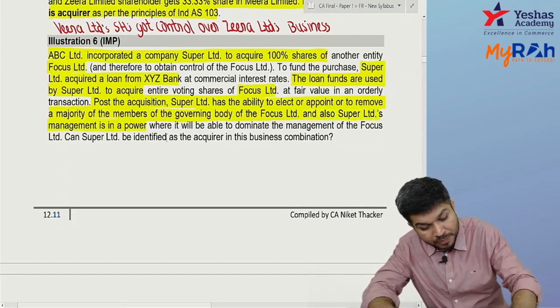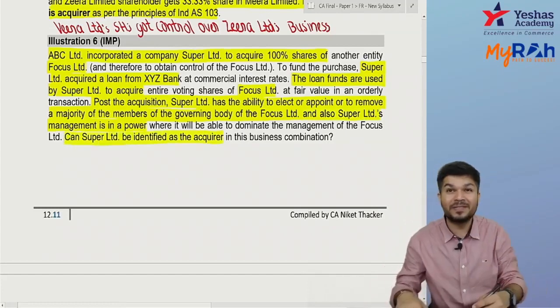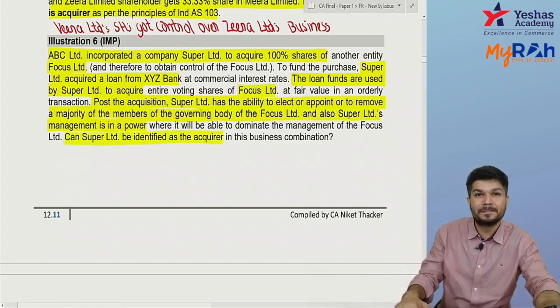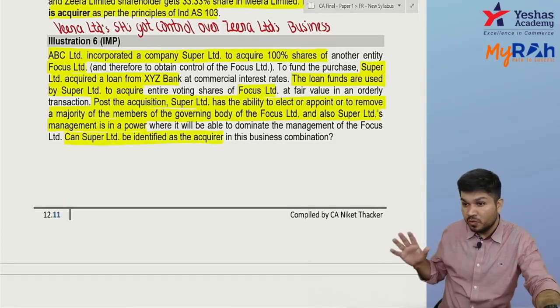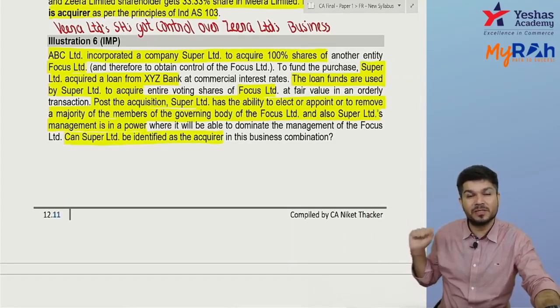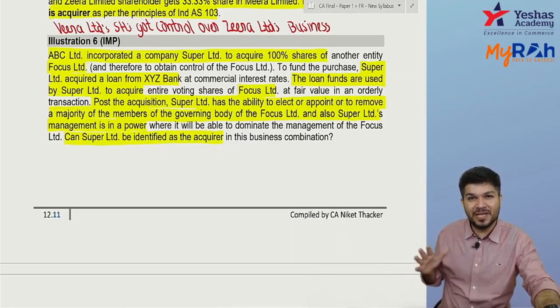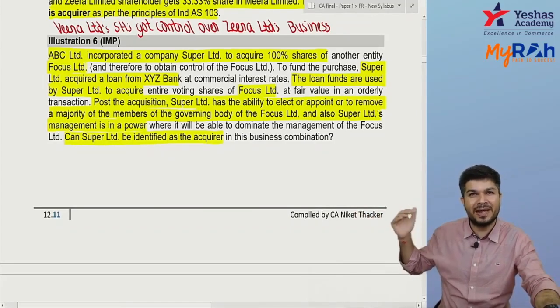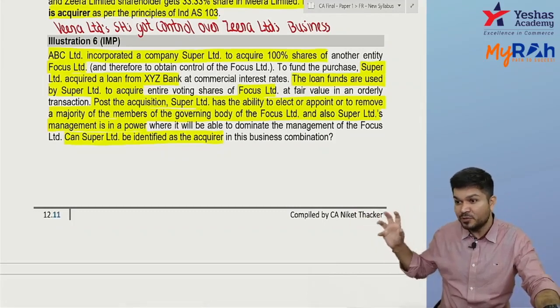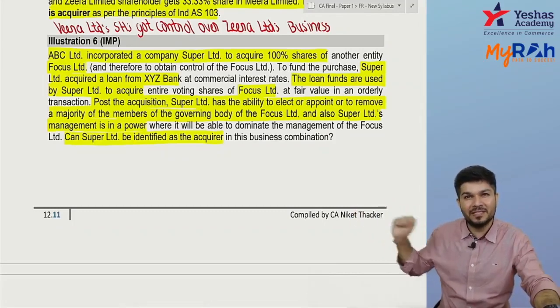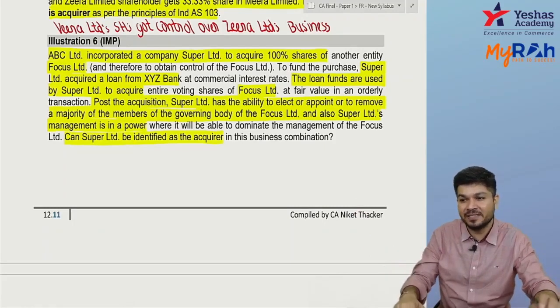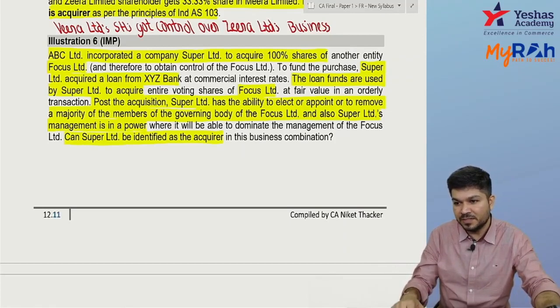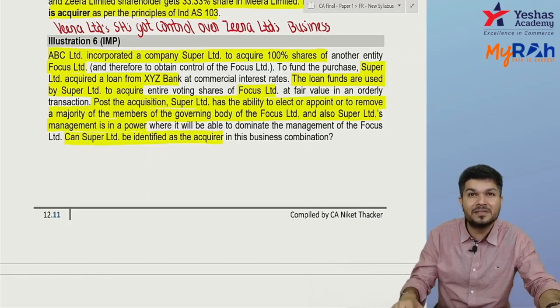Can Super Limited be identified as acquirer? Yes or no? Super Limited took a loan. With that money, they bought the shares of Focus Limited. Now Super Limited can appoint or remove the majority of the members of the board of directors, the managing body. So now I am able to have control over their board of directors. Srinidhi says yes, Shravani yes, Abhilash yes. Everybody is saying yes. The answer is yes.